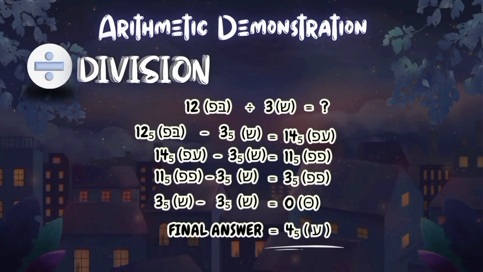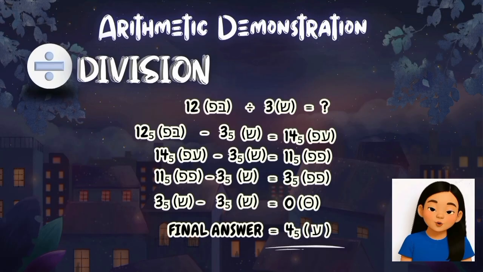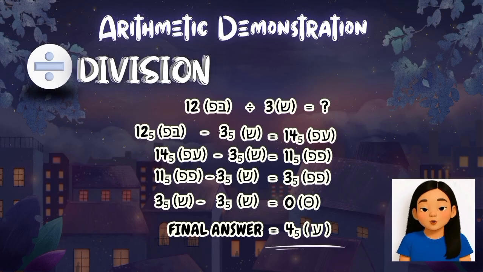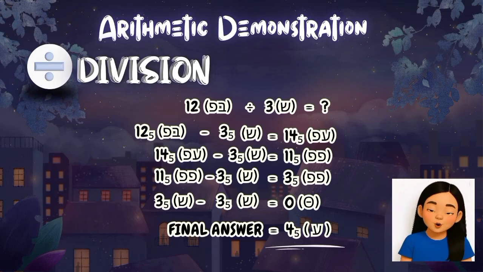So here is another example. In the given problem, we are dividing 12, which is called Lumo Kora, by 3, which is called Nexo. To solve this, we can think of division as repeated subtraction. Starting with Lumo Kora, we subtract Nexo again and again until we reach 0.